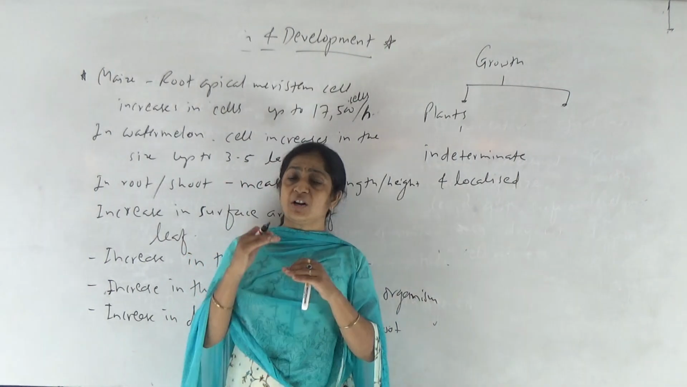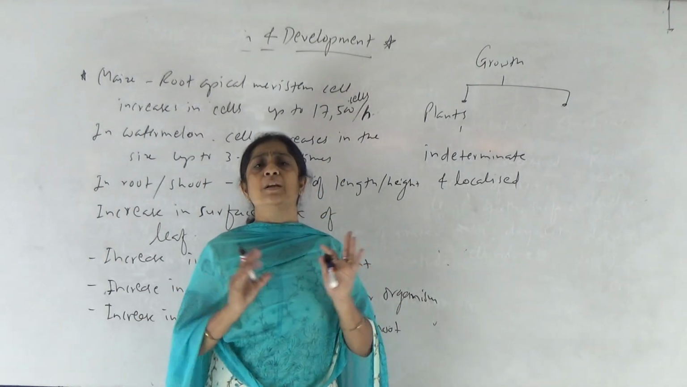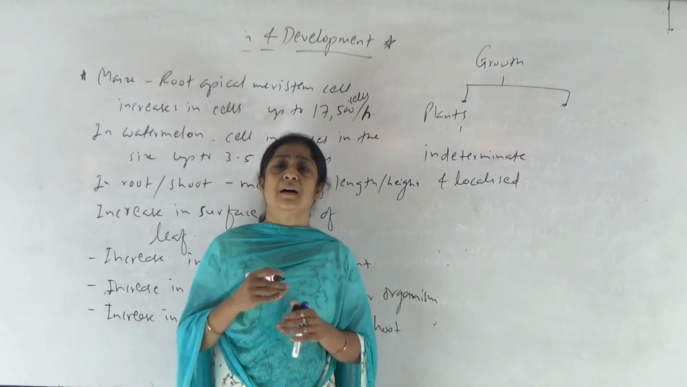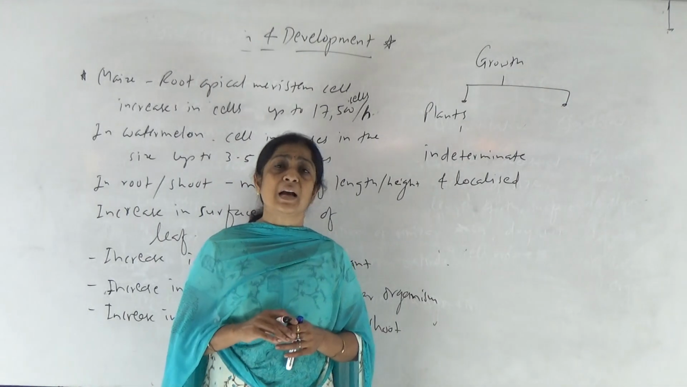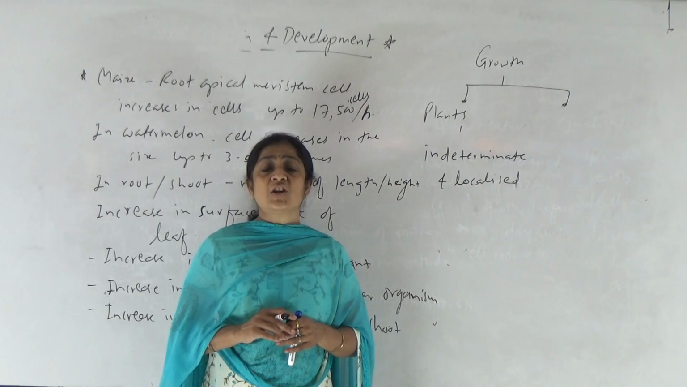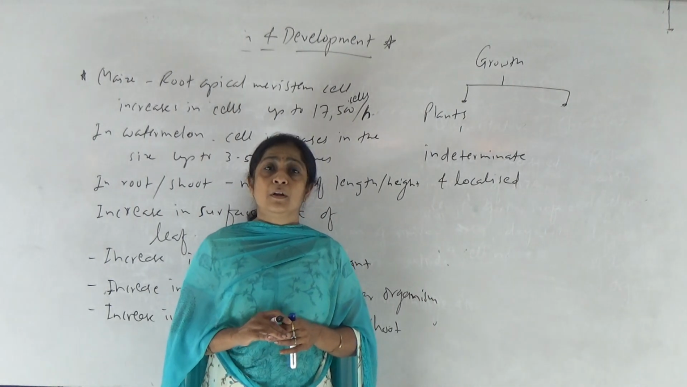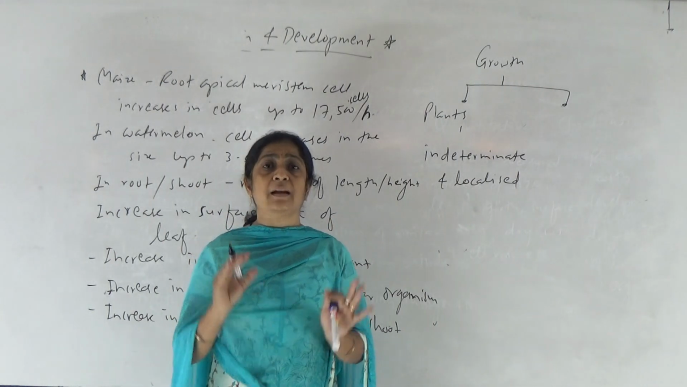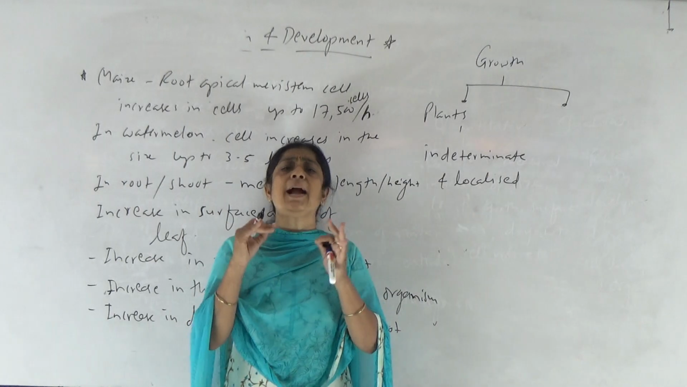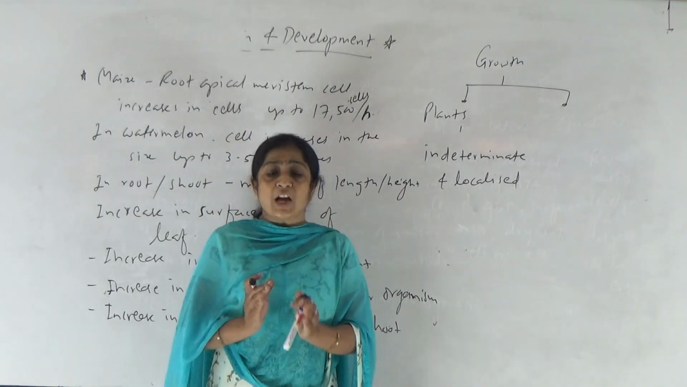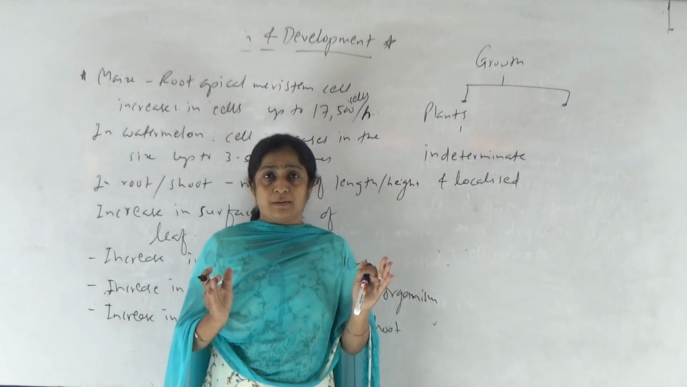Intercalary meristem, which is generally present at the node or at the base of internode, that also helps in primary growth of plant. That is, it also increases the height or length of the plant. Okay. And lateral meristems are the meristems, for example, interfascicular cambium and cork cambium, which are especially present in dicot plants and activated only at the time of secondary growth, which helps to increase the diameter of stem and root in the dicot plant, right?